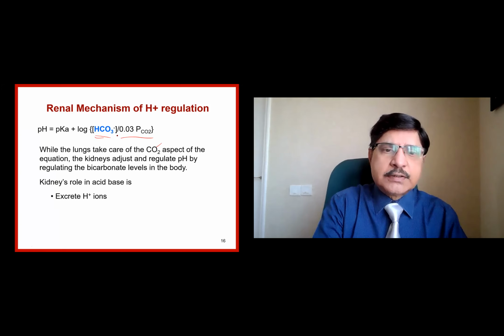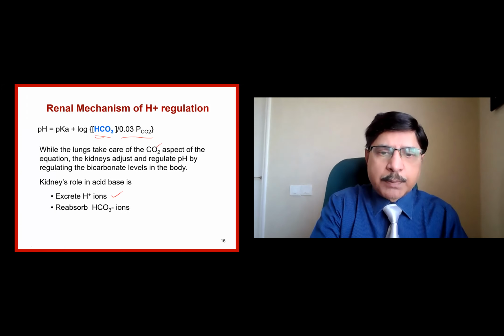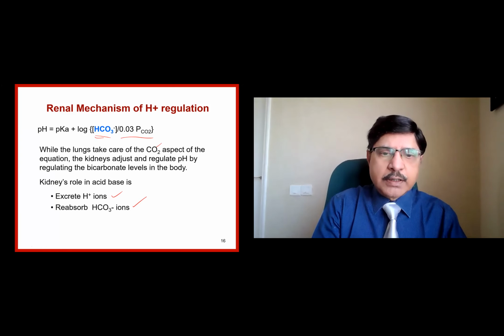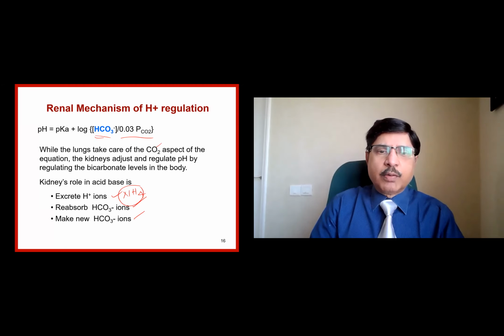One is it excretes acid ions as such, or it can reabsorb the bicarbonate, or it can secrete the bicarbonate, make new bicarbonate, or it can secrete ammonia ions, excrete hydrogen ion per se, or as ammonia also. These are the 4 mechanisms how the kidney controls the acid-base balance.